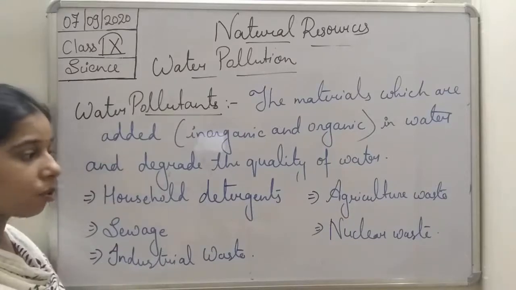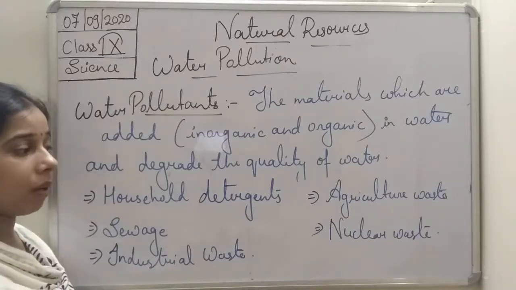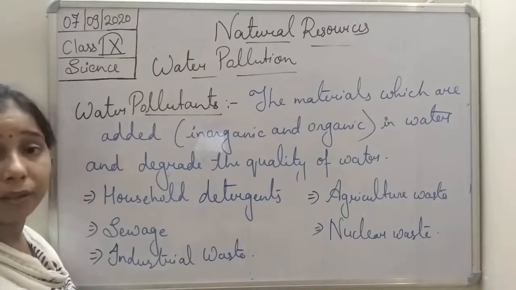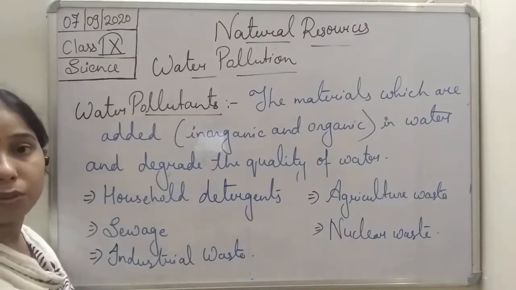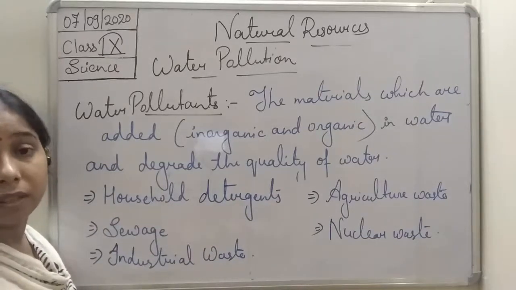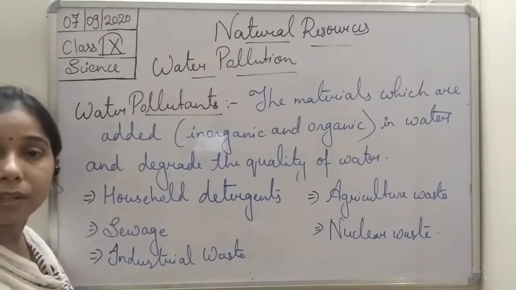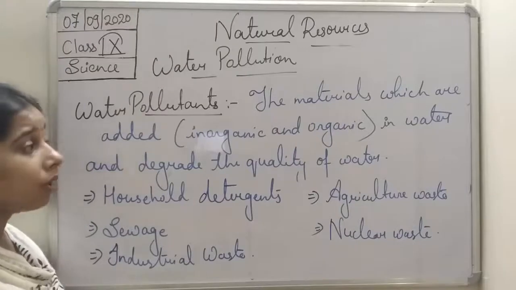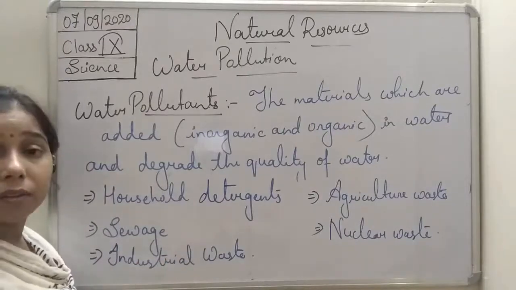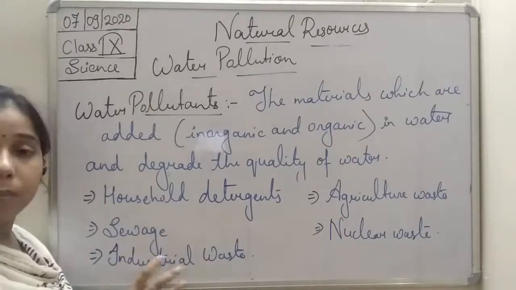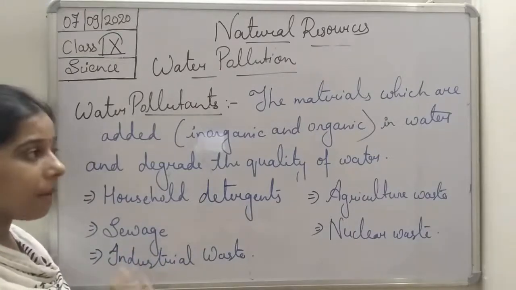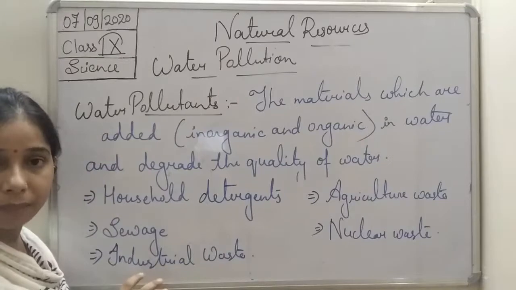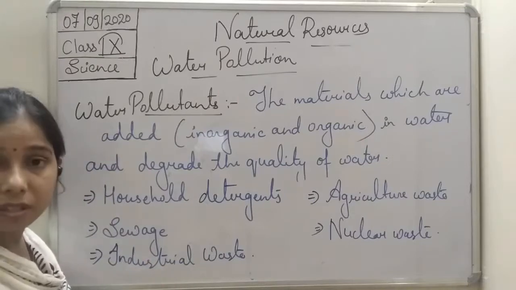So we say that it is highly polluting and highly toxic, and it will cause a lot of problems to the water and the living organisms living inside the water. So these are the major water pollutants which harm the quality and make the water dirty, make the water unfit.